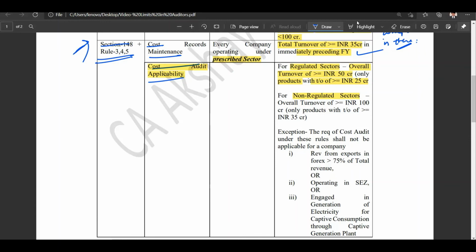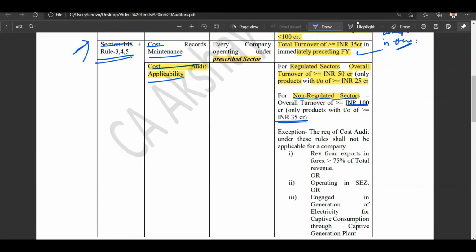Now let's head to the non-regulated sectors. The overall turnover is more than or equal to 100 crore rupees, and the products with turnover of more than or equal to 35 crore rupees shall be audited amongst the products that the non-regulated sector company is producing.